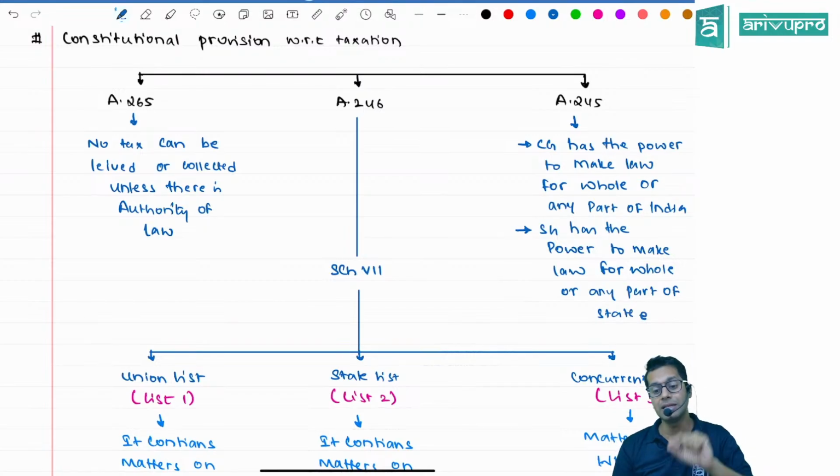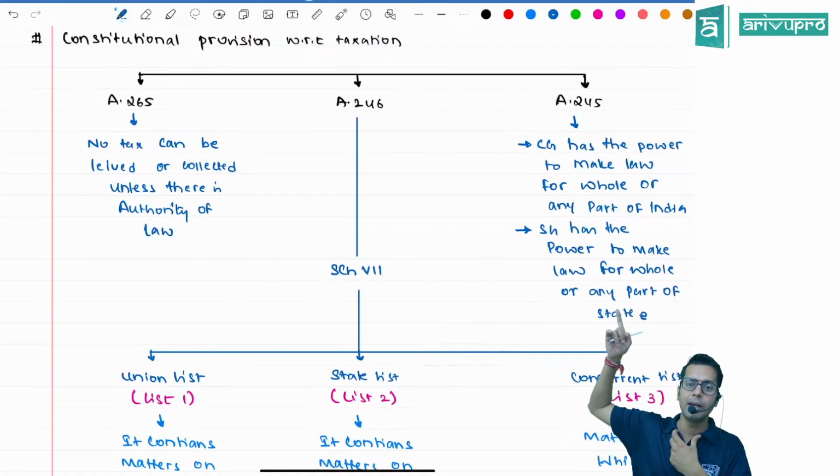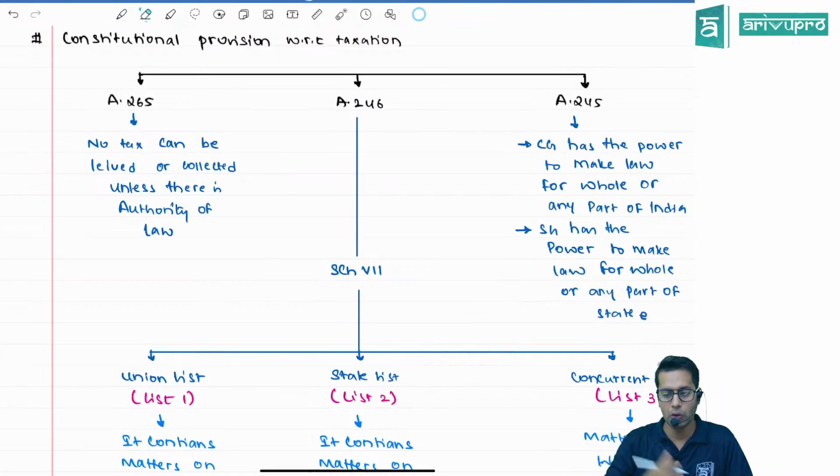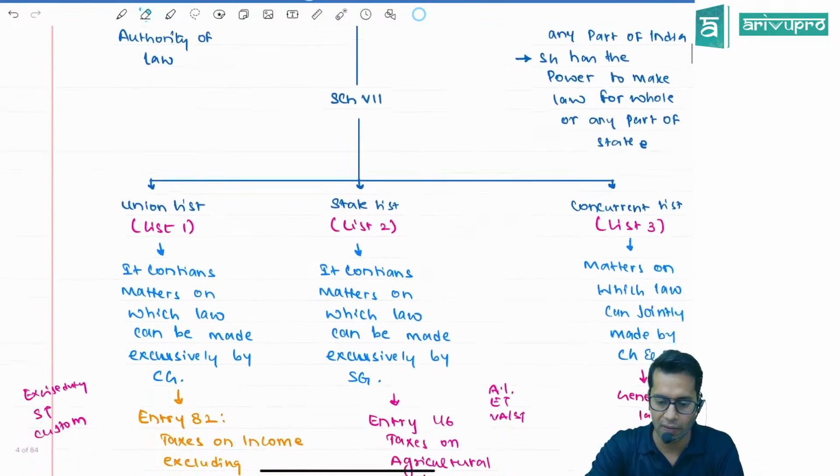Similarly, this article is just giving power. Now, for example, I tell you that you are the class monitor. Now, if you start monitoring the class, someone will ask you, hey, who gave you the power? I gave you the power. So, just like that, the power is given by whom, sir? Article 245. To whom? Central government, to make law for the entire India or any part of India. And that same article gives the power to the state government to make law for the whole of that state or a part of that particular state.